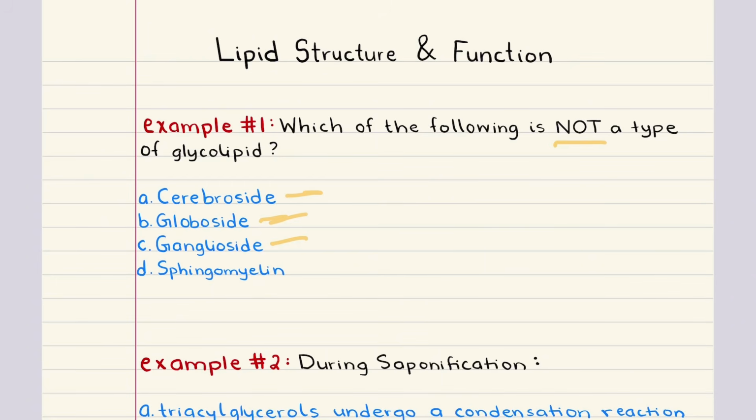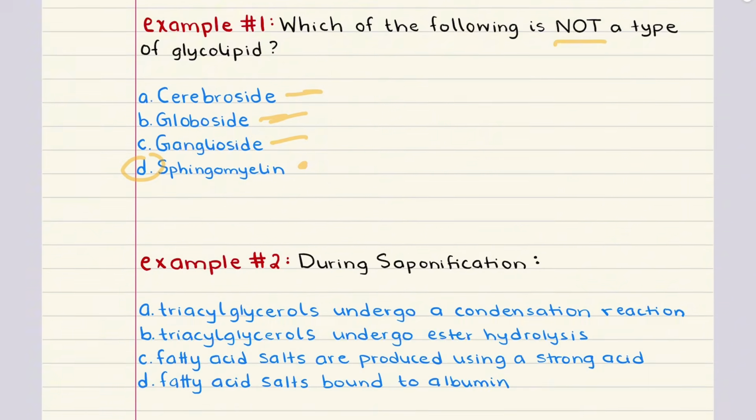All 3 of these are definitely glycolipids, but sphingomyelin is different. Even though it's also a sphingolipid, it has a phosphate-containing head group, not a sugar. So that means it belongs to the phospholipid family, not the glycolipid family. So the correct answer here is D, sphingomyelin, because it's the only one that isn't a glycolipid. Let's go ahead and move to problem 2.